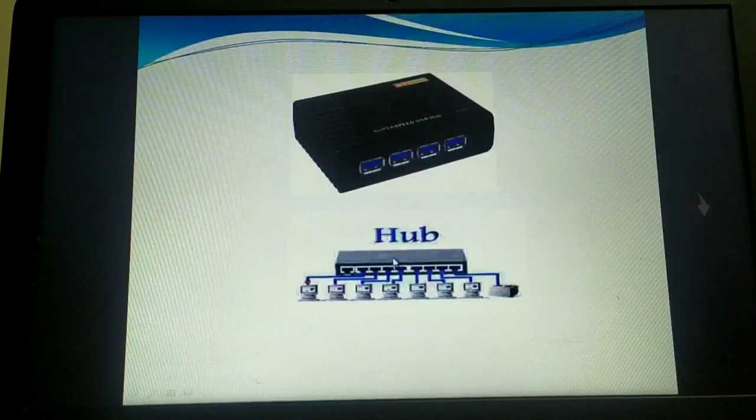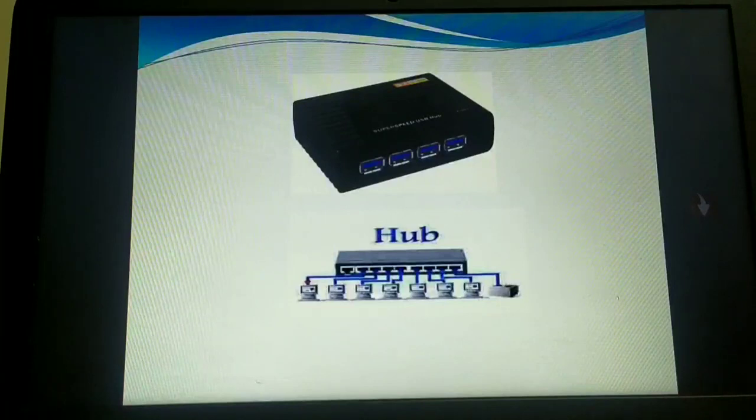What is the main work of the hub? It acts as a central connection point to which different computers, workstations, servers, and peripherals can also connect. Now let us see what exactly the disadvantages of this hub are.